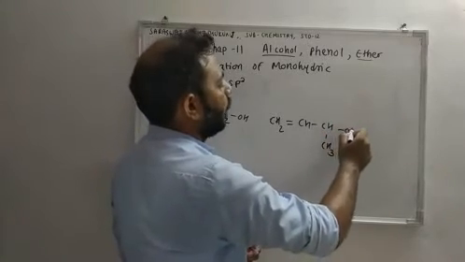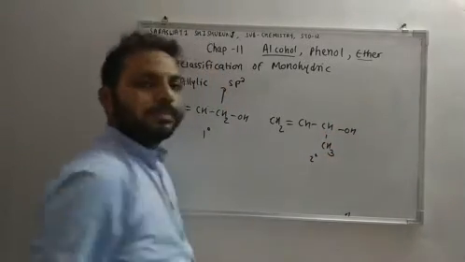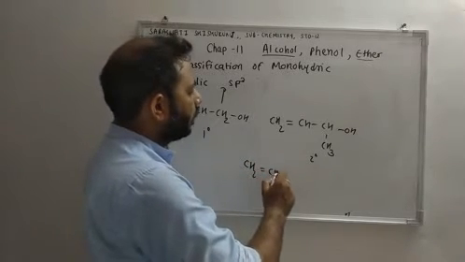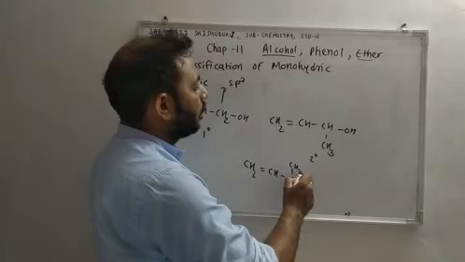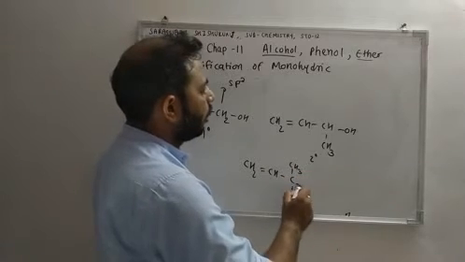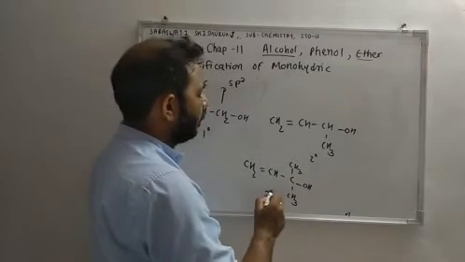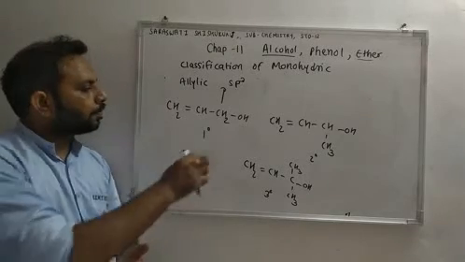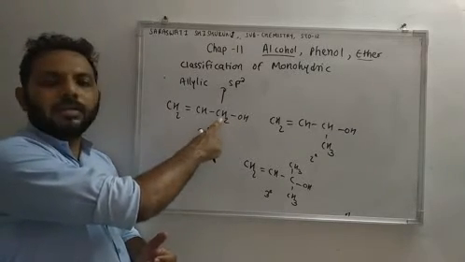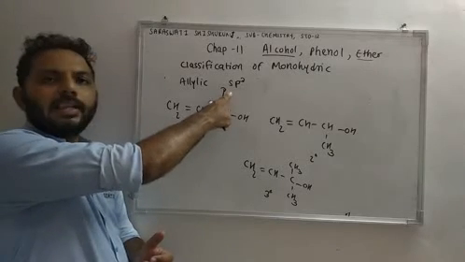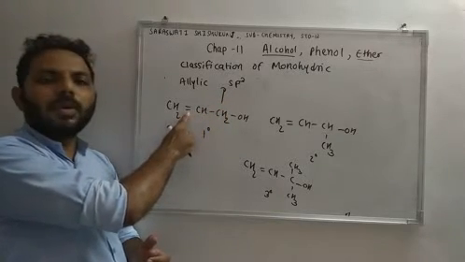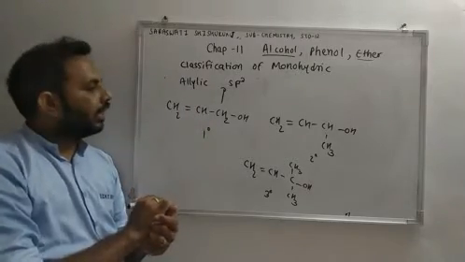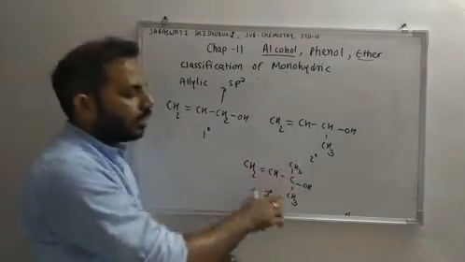CH3 OH. So this is secondary. And tertiary can be like this: CH2 double bond CH, CH3 OH. So this is tertiary. So allylic means the OH containing carbon is sp3 hybridized, but its neighbor carbon is double bonded or sp2 hybridized, then that is known as allylic. And it can be of primary, secondary, or tertiary.